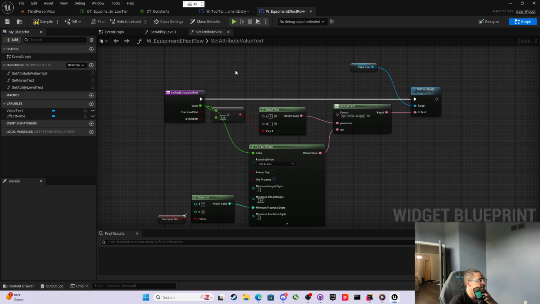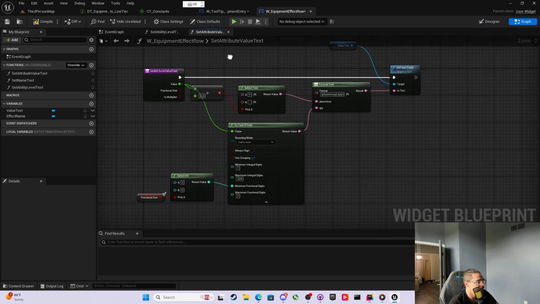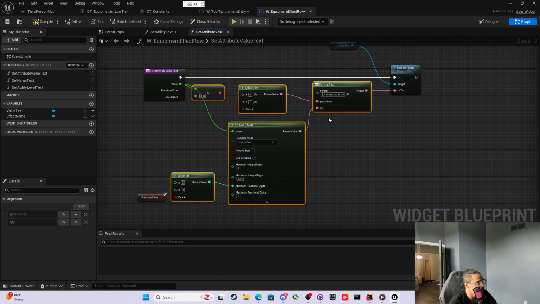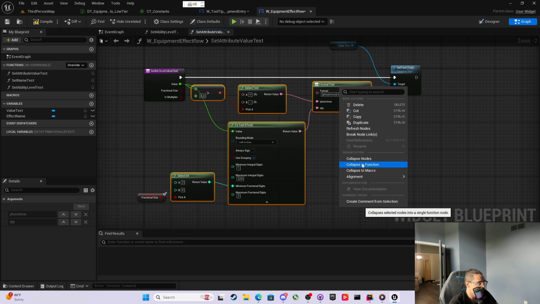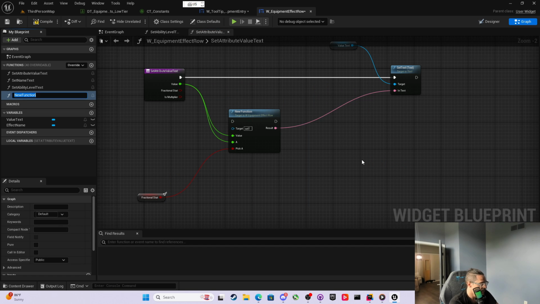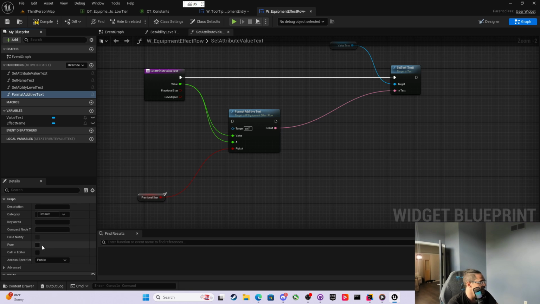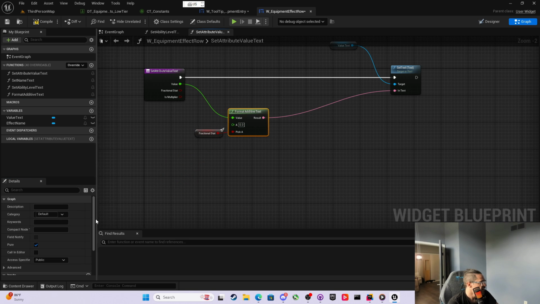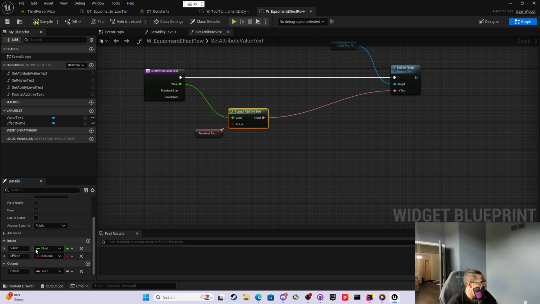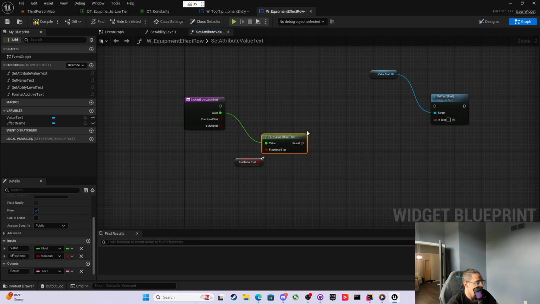So we're going to come back into the effect row, or it's in the set attribute value text. And what we're going to do is take all of this right here, and we're going to collapse this to a function that we're going to call format additive text. Format additive text, that will make it a pure function. Now we could drop this right here, and we can drop this one. Value could be float, is fine, and then this one boolean should be fractional stat. We can go like this, format additive text, and we'll set this like here.